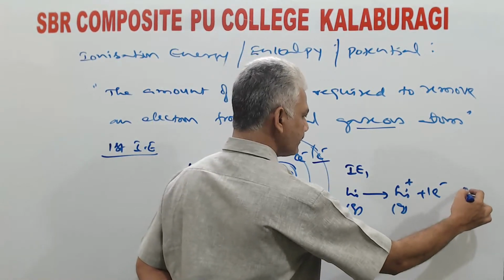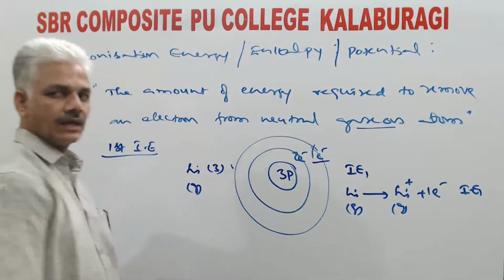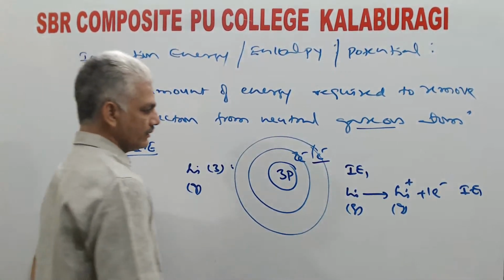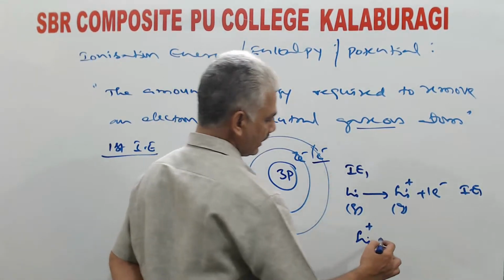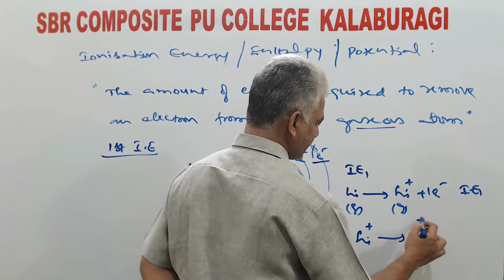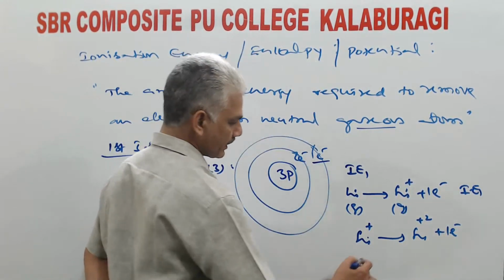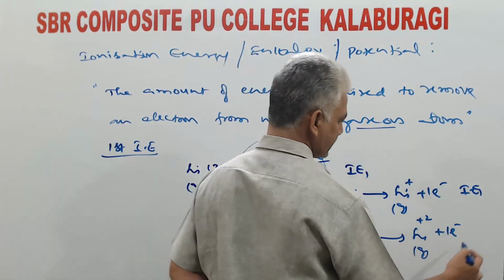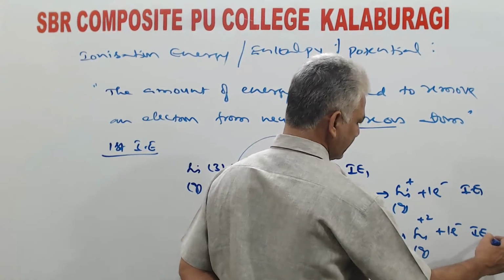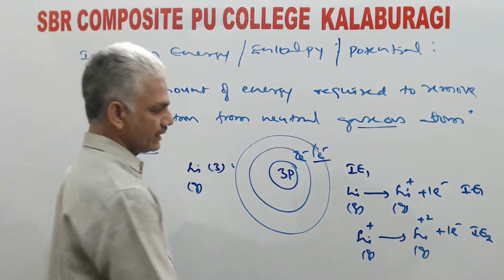And for this conversion, whatever energy was spent, that is called IE1. Now, from uni-positive lithium ion, if you take out one more electron, it will become di-positive lithium ion. And this will be in gaseous state. For this conversion, energy required will be equal to IE2, second ionization energy.